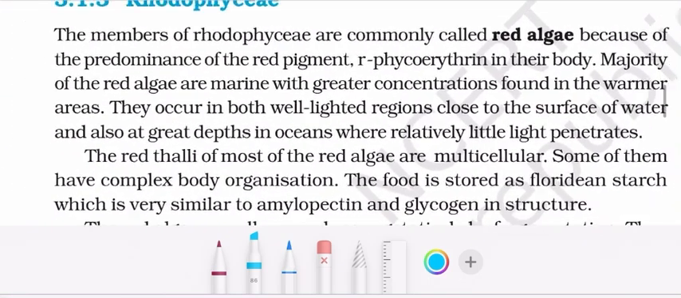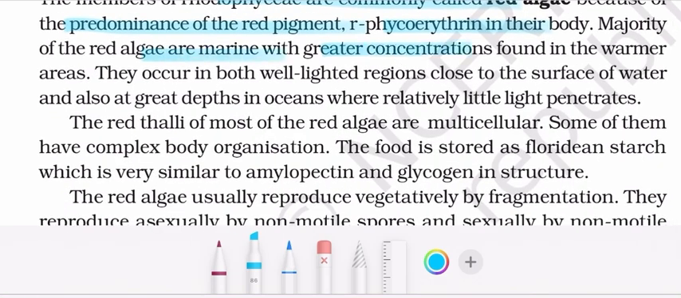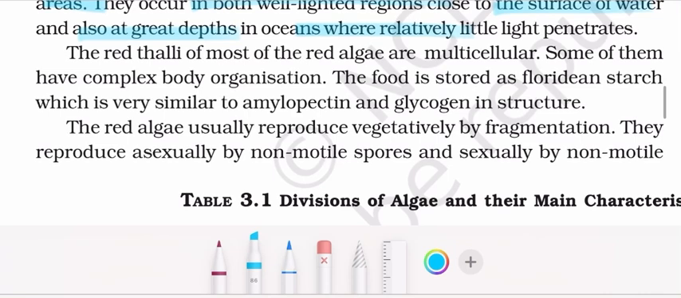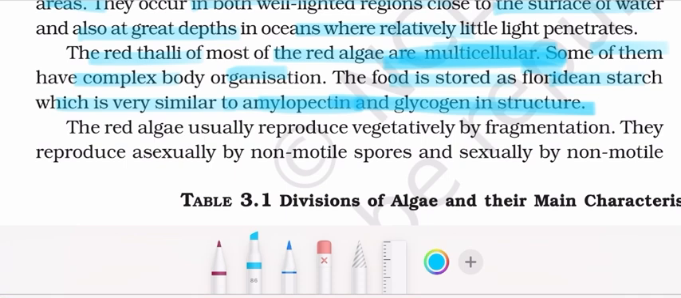Rhodophyceae. The members of Rhodophyceae are commonly called red algae because of the predominance of the red pigment r-phycoerythrin in their body. Majority of the red algae are marine with a great concentration found in warmer areas. They occur in both well-lighted regions close to the surface of water and also at great depths in oceans where relatively little light penetrates. The red thalli of most of the red algae are multicellular. Some of them have complex body organization. The food is stored as floridean starch, which is very similar to amylopectin and glycogen in structure.